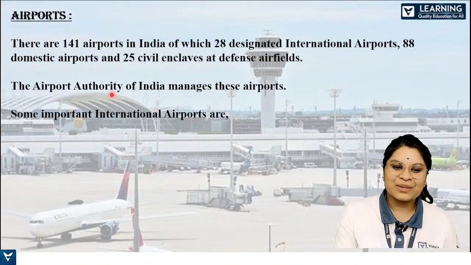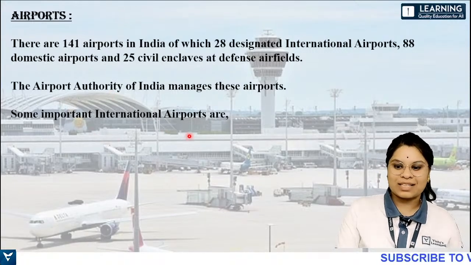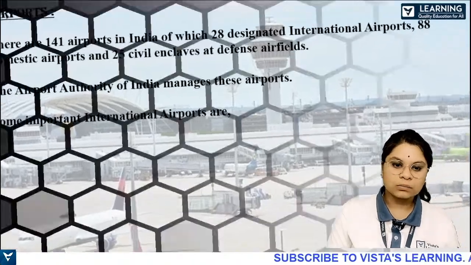Some important international airports are, I'll just read them out for you.